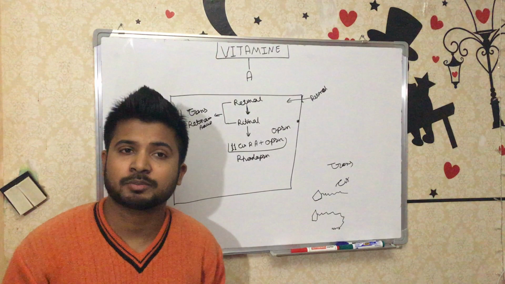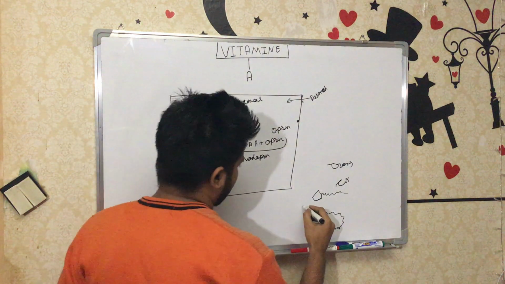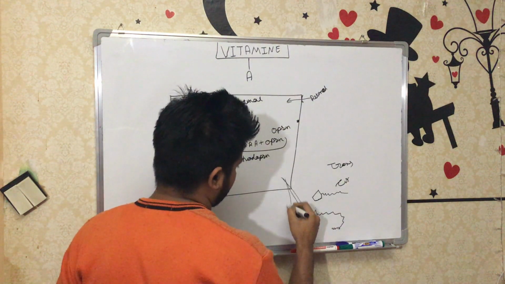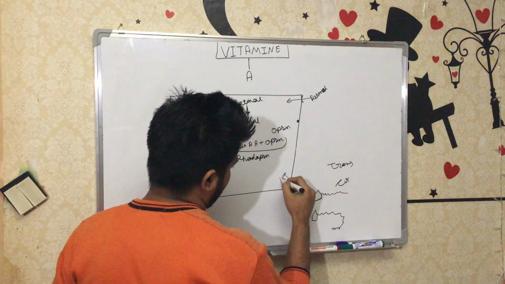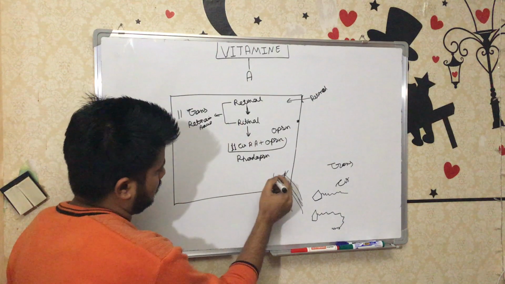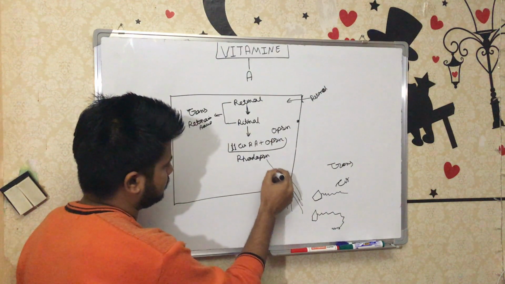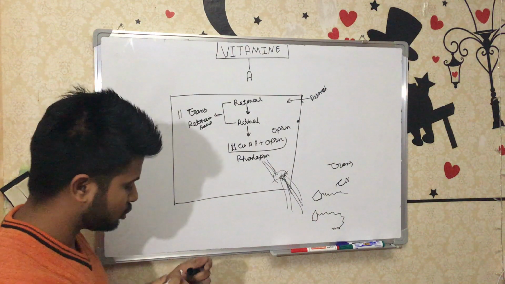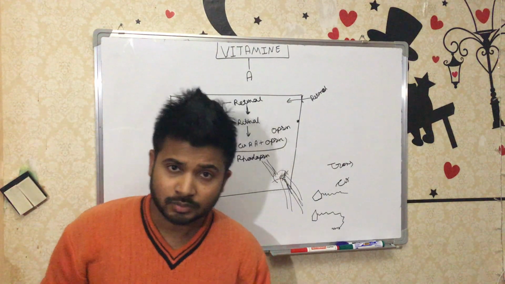And what is the main function of rhodopsin? See, for example, the light is coming here. This is the light. Any light is coming here and going onto the rhodopsin. So what does the rhodopsin do?